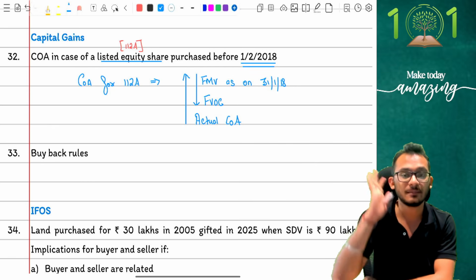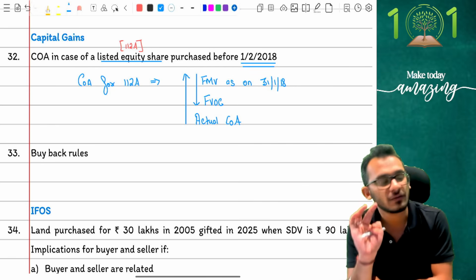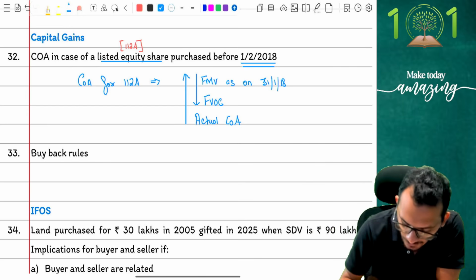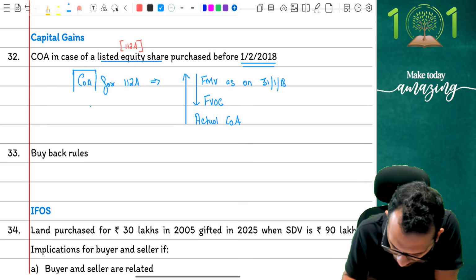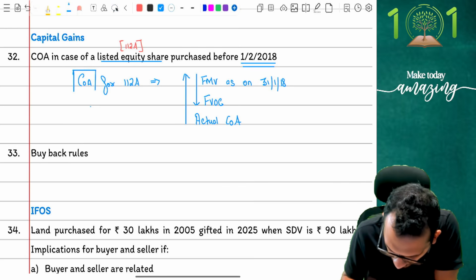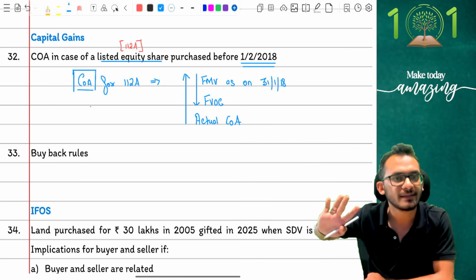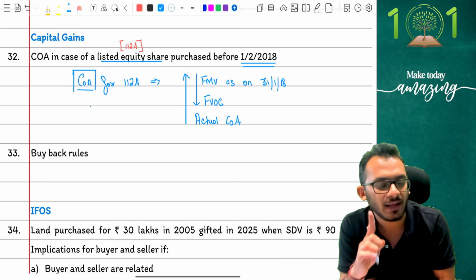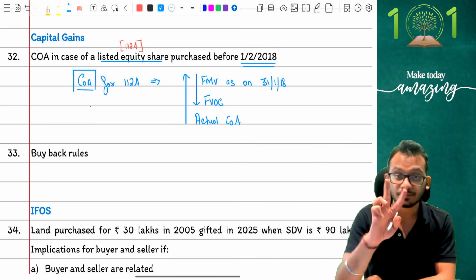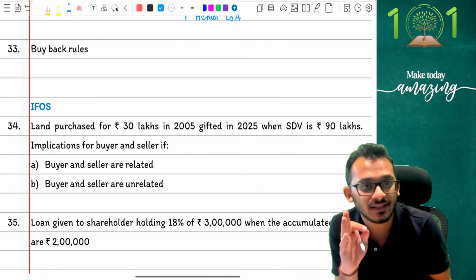If you're purchasing an asset before 2018, this is the formula which you have to follow. Please make sure to follow the formula properly. And notice very carefully, what is being discussed here is only the cost of acquisition. I have not discussed what the profit is. I've only discussed the cost of acquisition, meaning you will have to take the sale value and reduce this revised cost in order to arrive at the capital gains. That is the understanding. Clear with me on the understanding? Any doubts on this part? Yes, good.